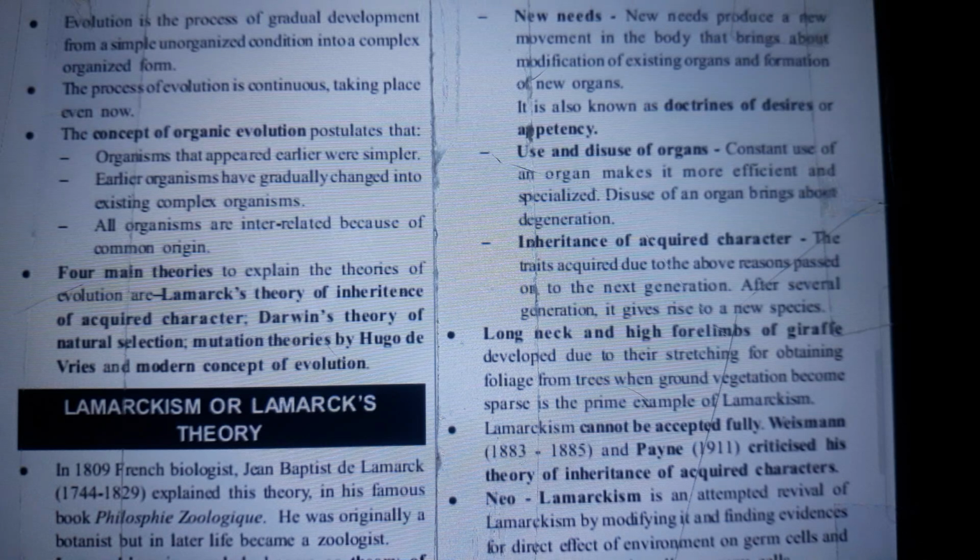Use and disuse of organs. Constant use of an organ makes it more efficient and specialized. Disuse of an organ brings about degeneration. Inheritance of acquired characters. The traits acquired due to the above reasons are passed on to the next generation. After several generations, it gives rise to a new species.